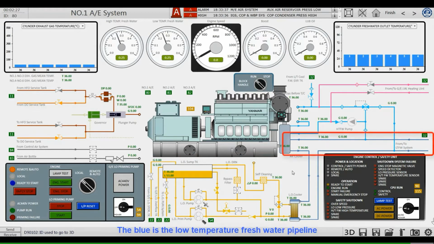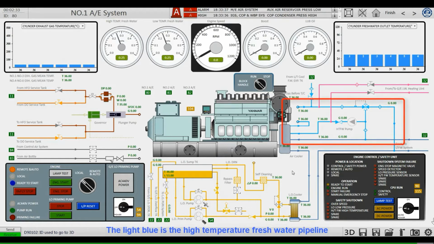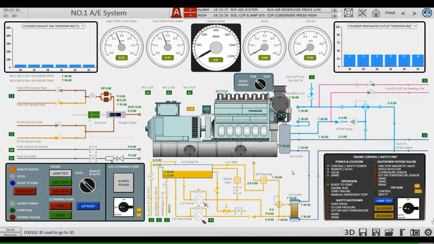The blue is the low-temperature freshwater pipeline. The light blue is a high-temperature freshwater pipeline. The pink one is a jacket water preheating pipeline. This is the introduction of number 1 main diesel generator page.